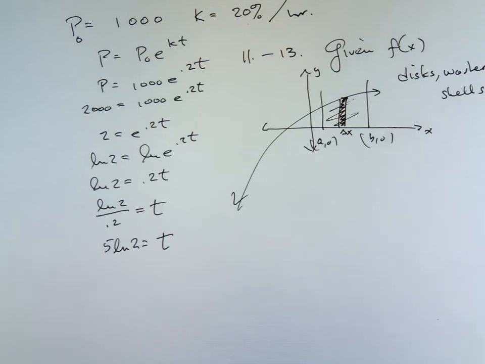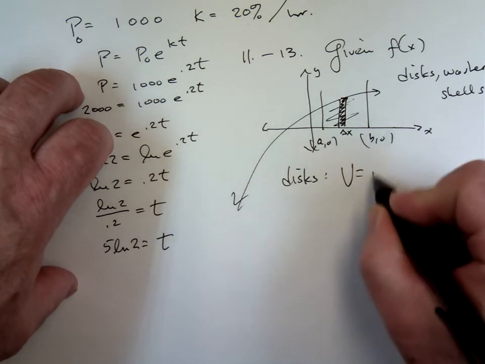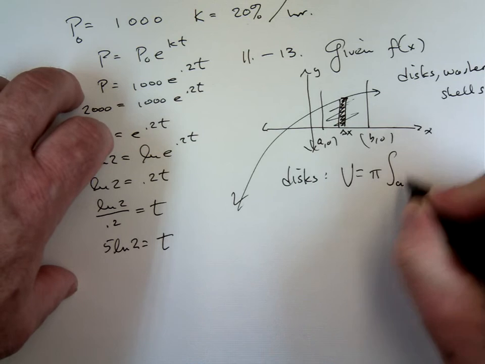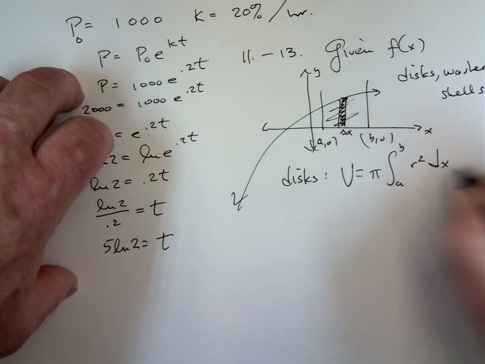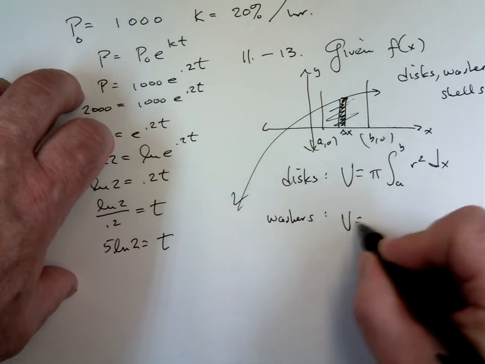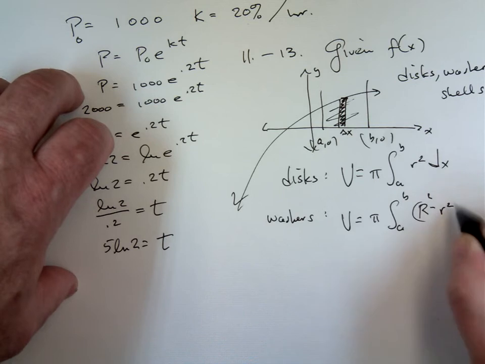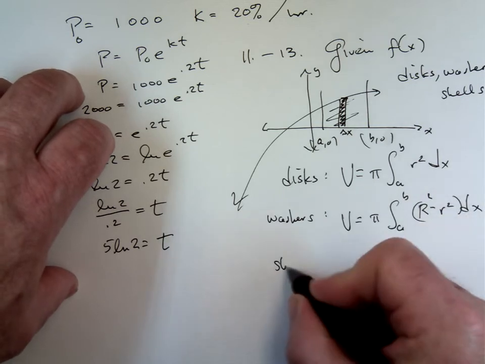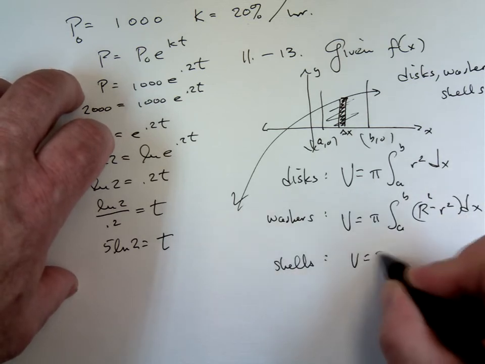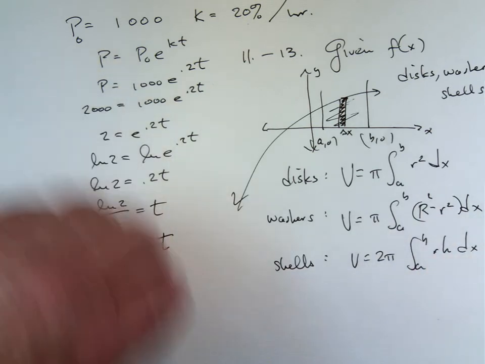Can you give the equations again? Disks: volume is pi, a to b, r squared dx. Washers: volume is pi, a to b, big R squared minus little r squared. And shells, 2 pi RH. Okay, so this is only the x-axis.